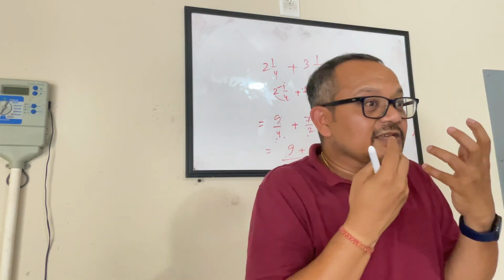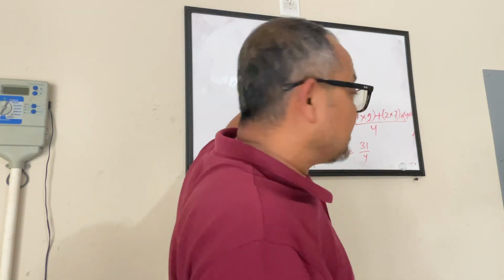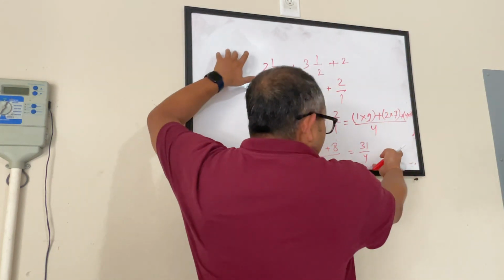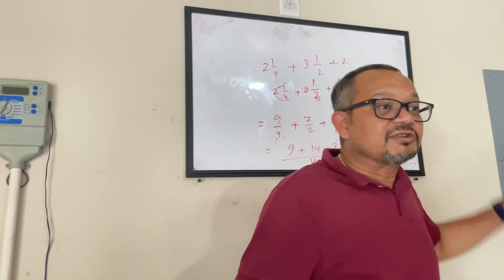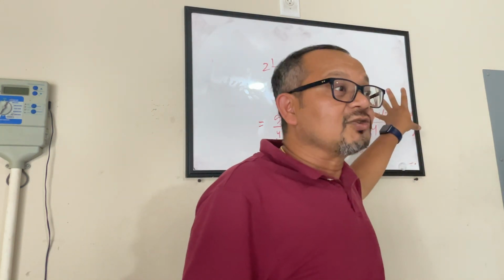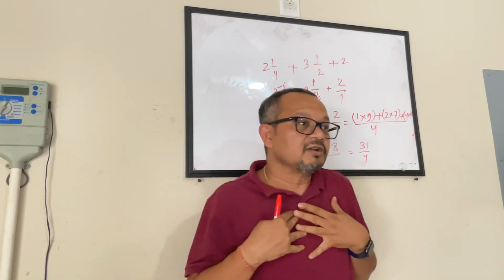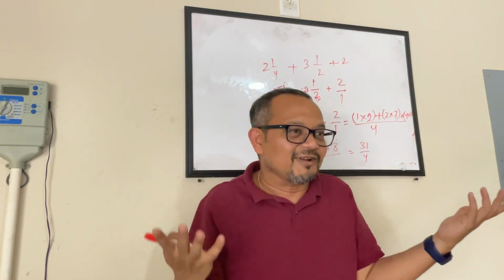When you figure out by yourself where you went wrong, like Yaganya said, that okay, when I was converting the mixed numbers to fractions, this is where I overlooked something and that is where my number was a little different. I am pretty sure Yaganya did everything the same way I did. Maybe something she overlooked somewhere. Now, next time when Yaganya gets a question like this, she would recall that, okay, I had gone wrong in this place, let me be a little extra careful. That is our goal. I want each one of us to know about ourselves. Where do I go wrong? And I'll be extra careful at that particular stage so that nobody else gets to know where I go wrong. Yeah?